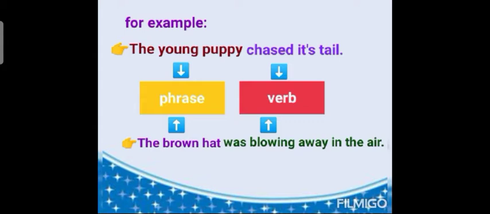So students, here, it is a sentence. So the first letter of the sentence is capital and the sentence is ending with a full stop. That is a punctuation mark. So let us proceed further to know more about the phrasal verbs.